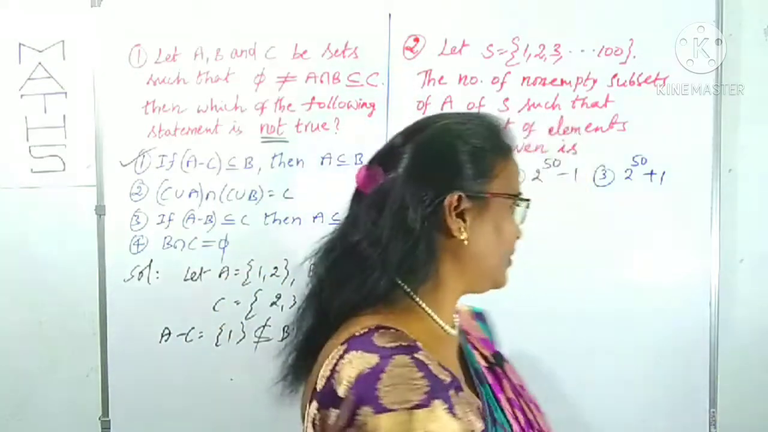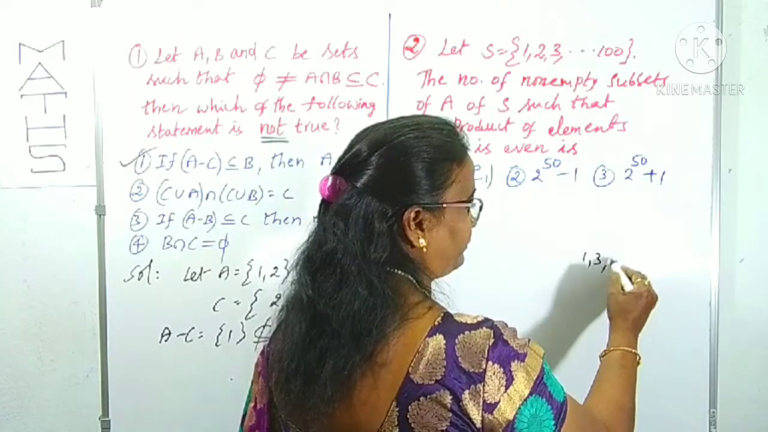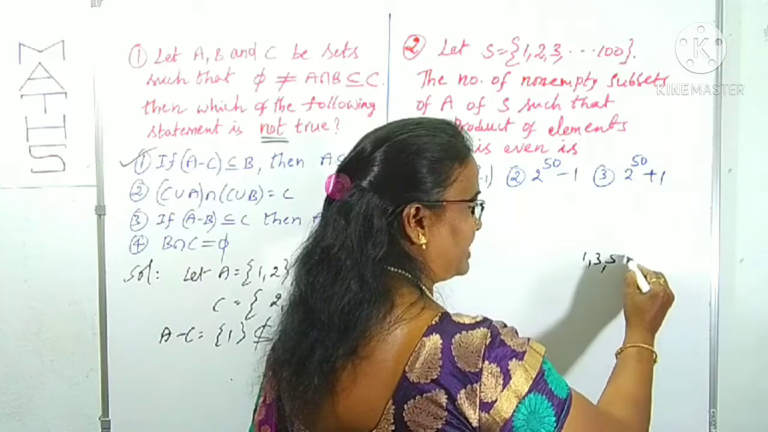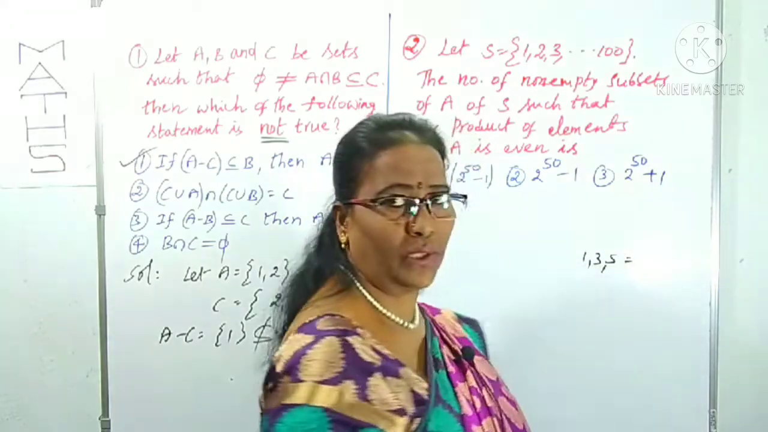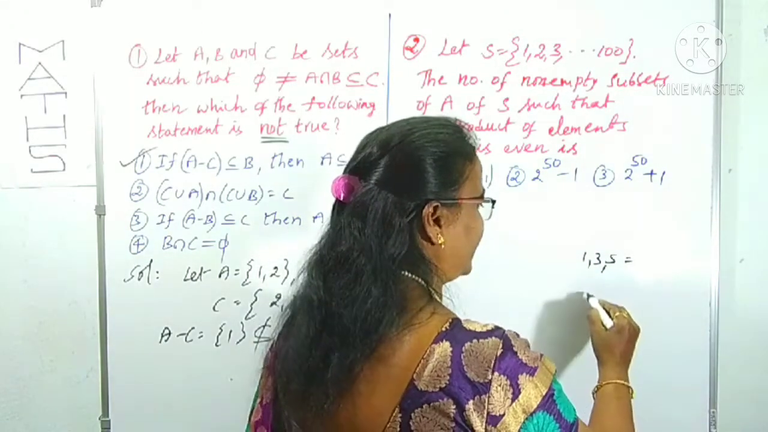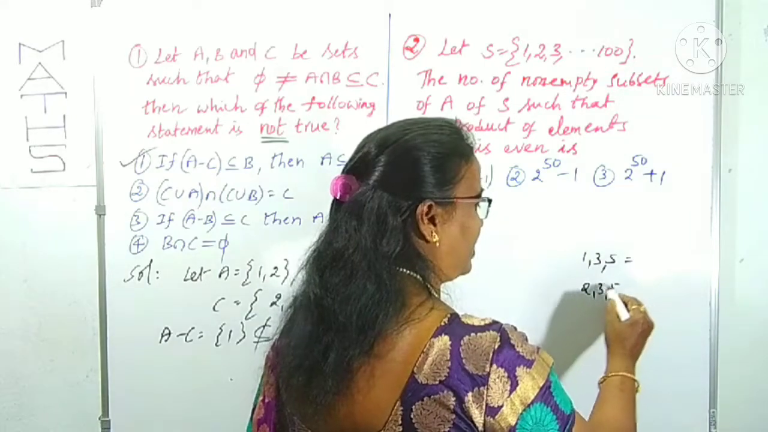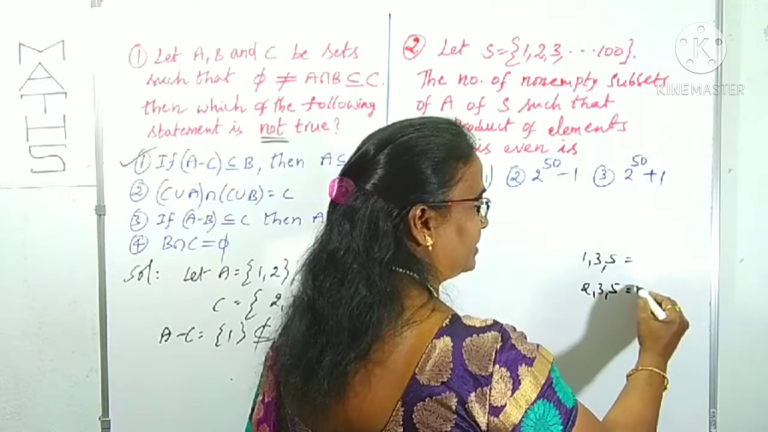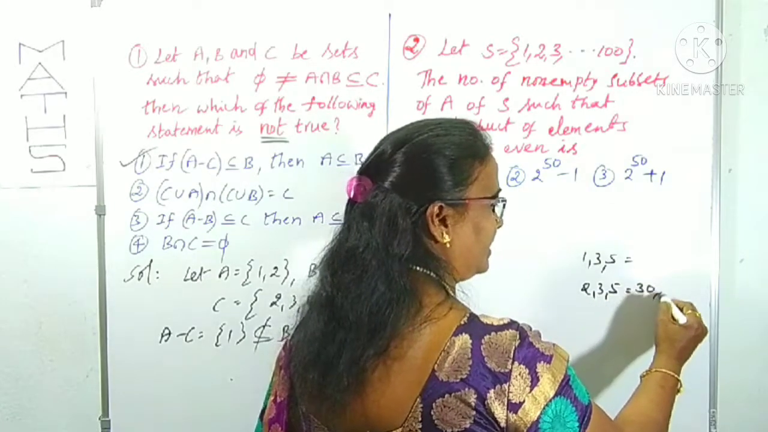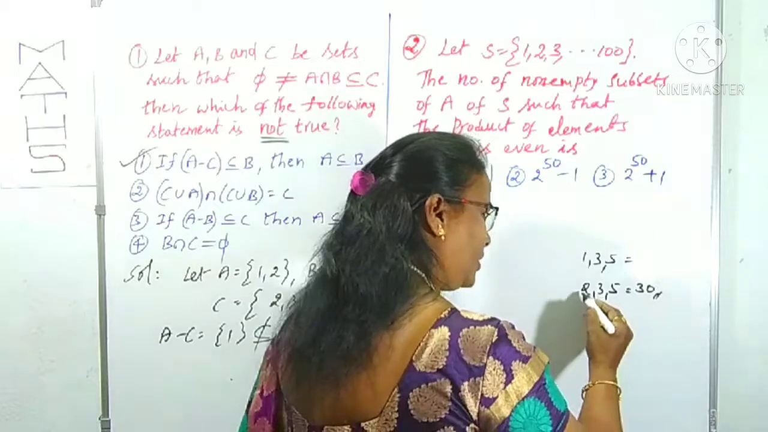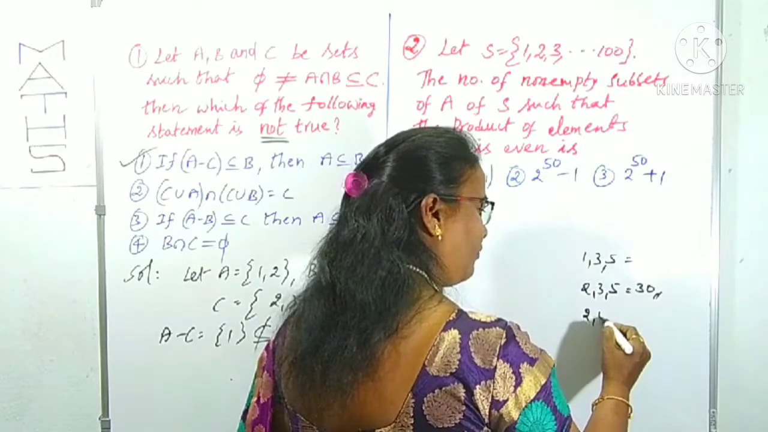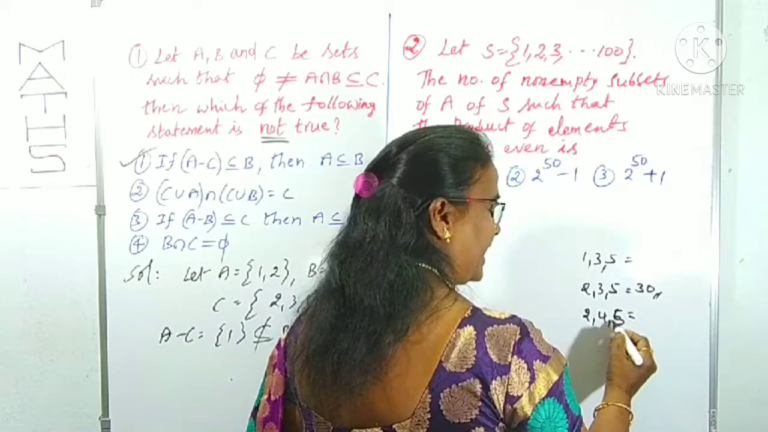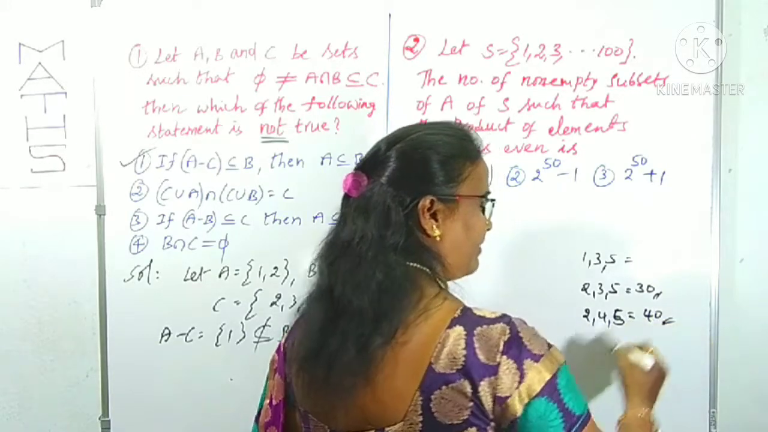For example, if you take 1, 3, 5, 3 numbers are taken. What is this product? 1 into 3 into 5 is 15. Is it an even number? No, it is not an even number. Suppose in place of 1, you take 2, 3, 5, one even number. What is this result? 3 into 5 is 15, 15 into 2 is 30. 30 is clearly an even number. Maybe not only one even number, more than one also. Suppose you take 2, 4, 5. 2 into 4 is 8, 8 into 5 is 40. It is also an even number.